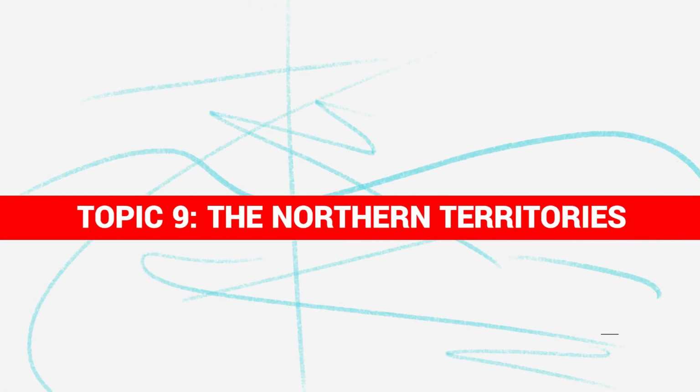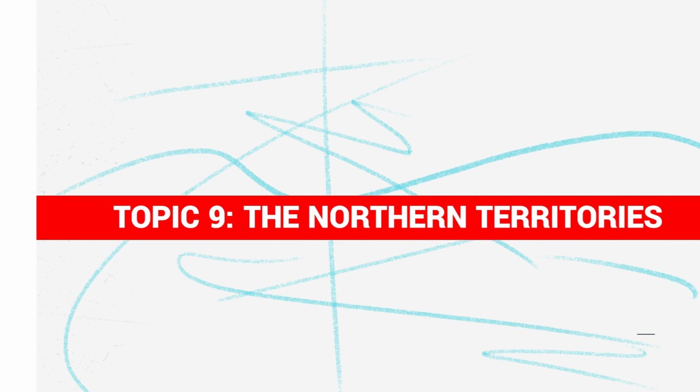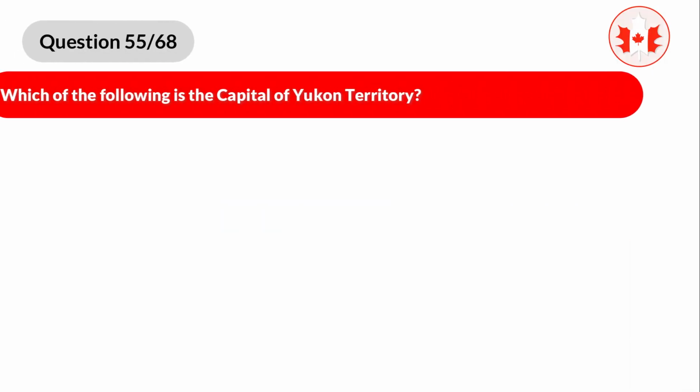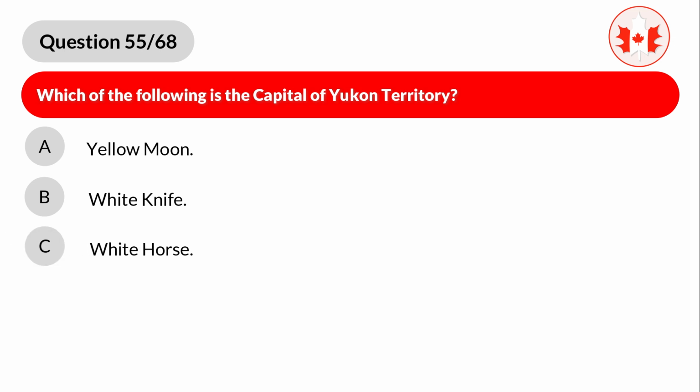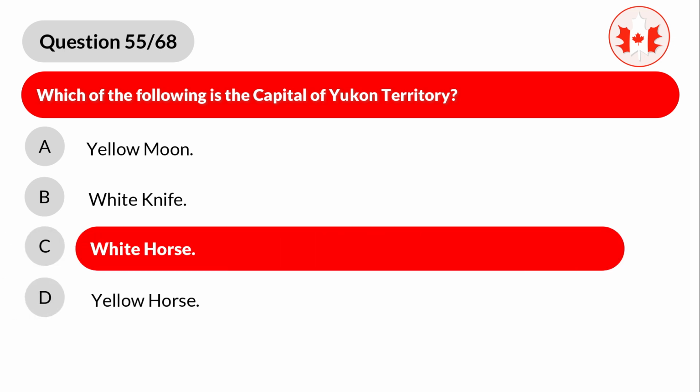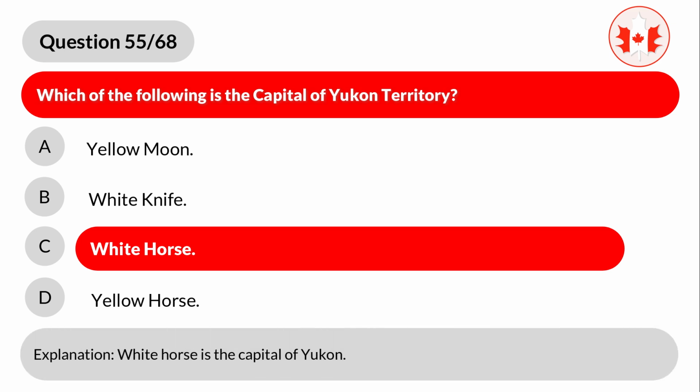The Northern Territories. Question 55. Which of the following is the capital of Yukon Territory? A. Yellow Moon, B. White Knife, C. White Horse, D. Yellow Horse. Correct answer is C. White Horse. Explanation. White Horse is the capital of Yukon.